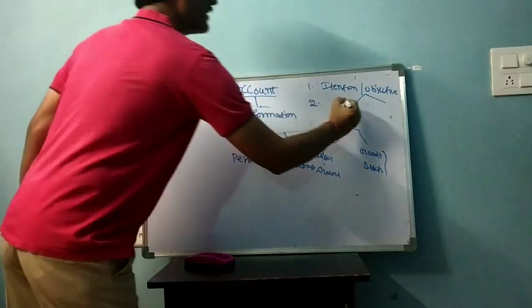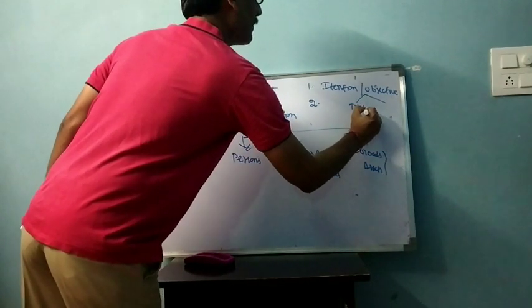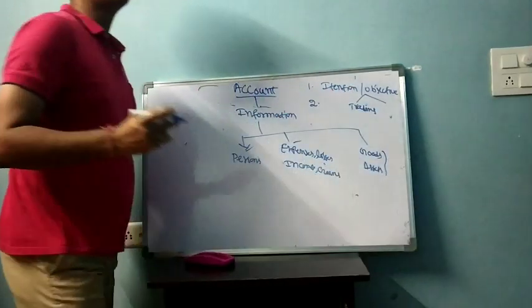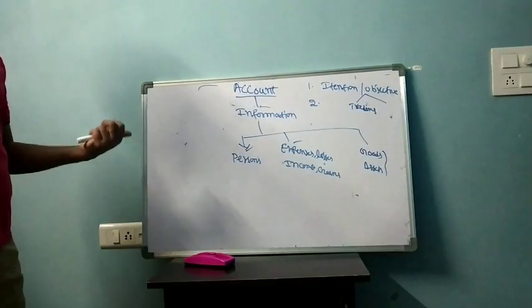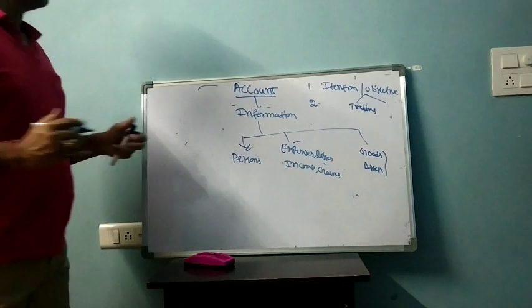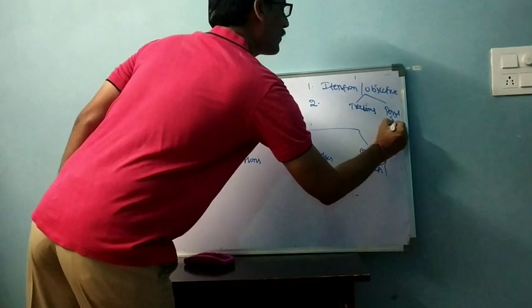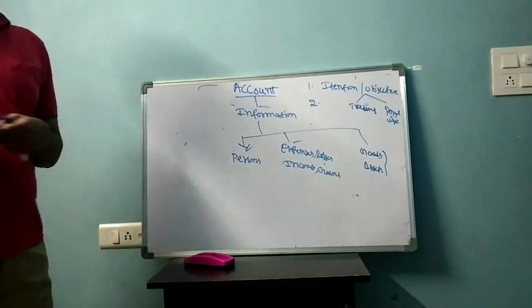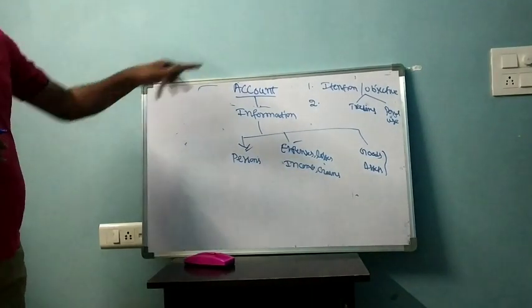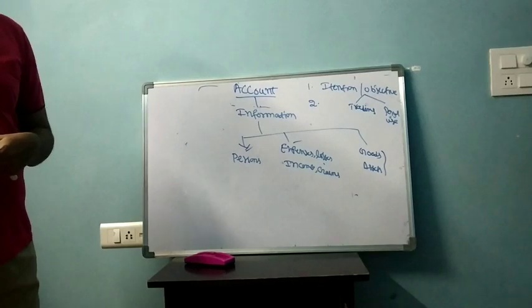One is for trading purpose. What is the meaning of trading generally? Trading means buying and selling. Then for personal use. So what is the objective behind purchasing something? That is called intention or objective.